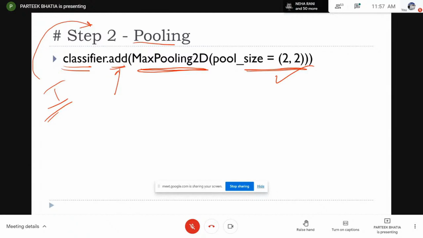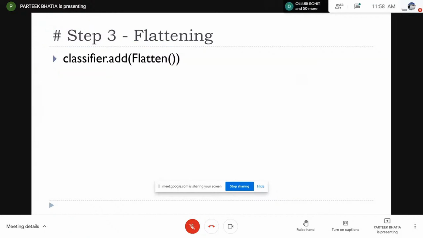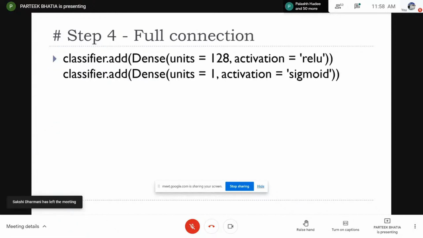Then what is step 3? Can you tell me? Yes, what is step 3? Flatten. So you can see how easy it is, just one line of code: classifier.add Flatten. It will flatten it and make your input layer ready for processing by the artificial neural network. And the fourth step is full connection.